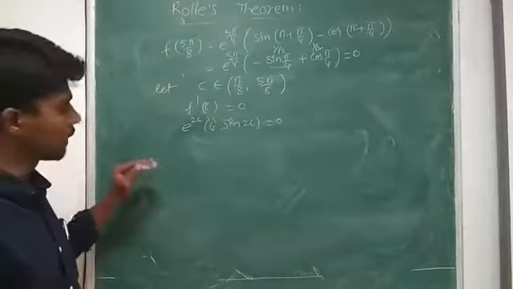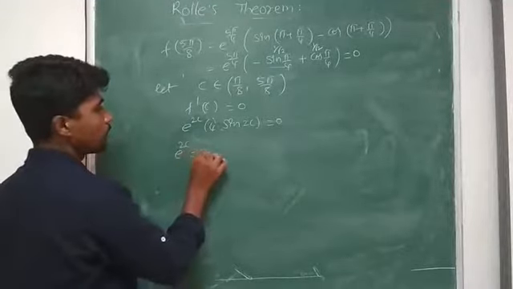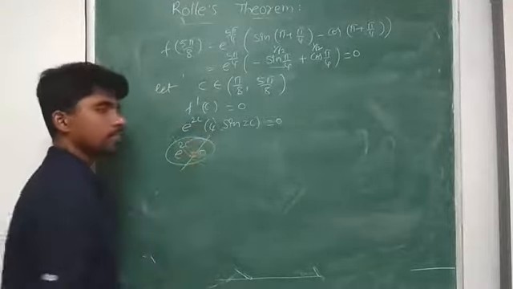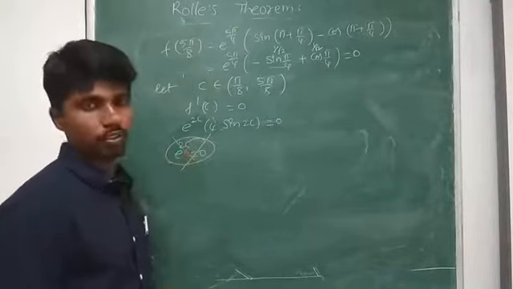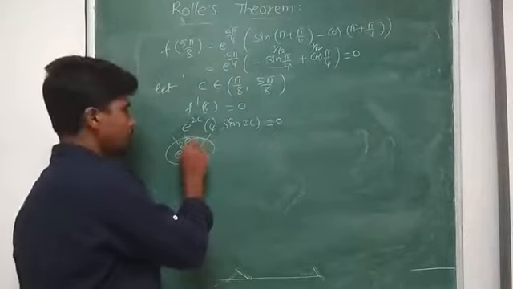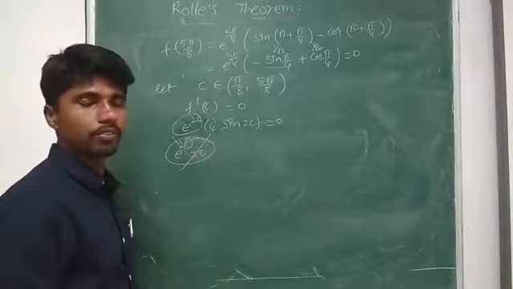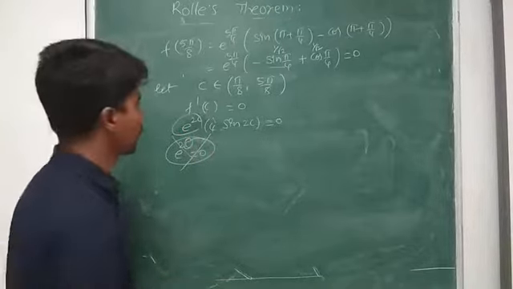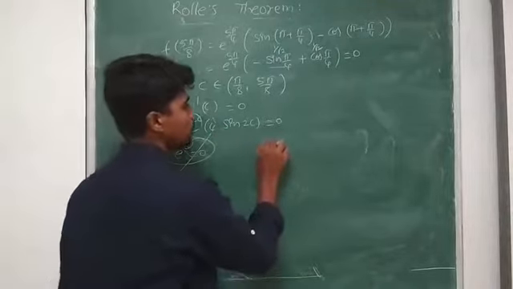Now, according to this, you can get e power 2c equal to 0, which does not exist. No value can make the exponential equal to 0. We already learned that. You put any value, it does not become 0, so this will always be a nonzero number. Now, 4 into sine 2c, so sine 2c will be equal to 0.